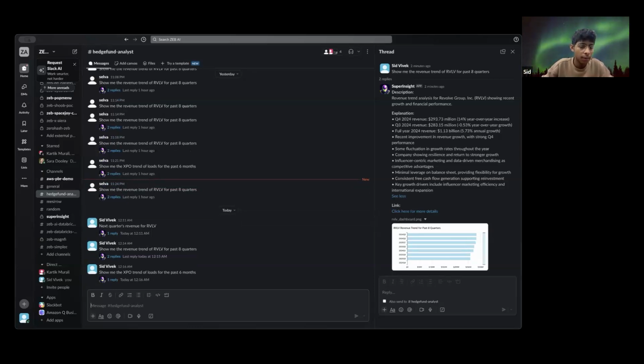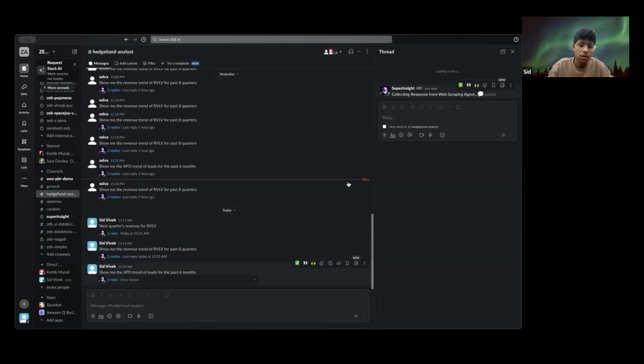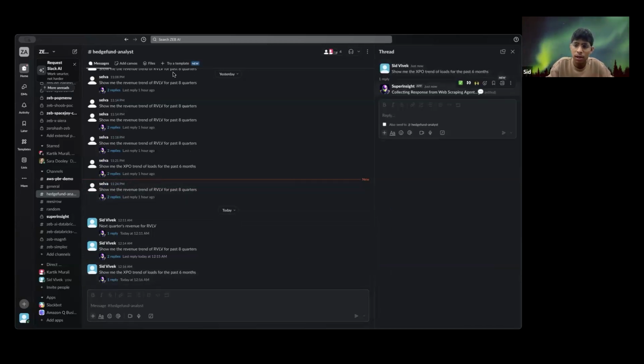And there we'd be able to ask a question like, show me the trend of loads for the past 6 months. And again, this is a visualization, so SuperInsight will work with a visual agent for getting this information, but it'll also have to understand the data set that supports the data behind the visual and the different shipments and loads that XPO, a logistics company, has been experiencing.